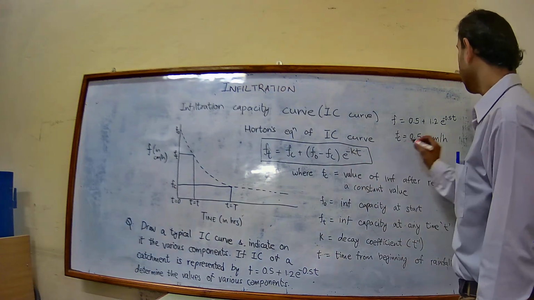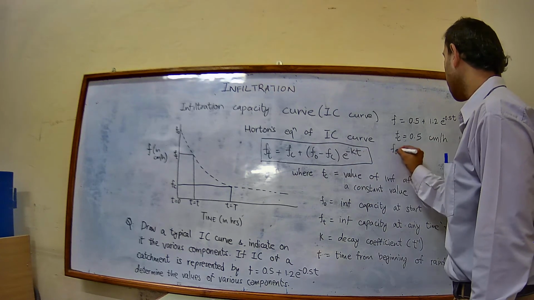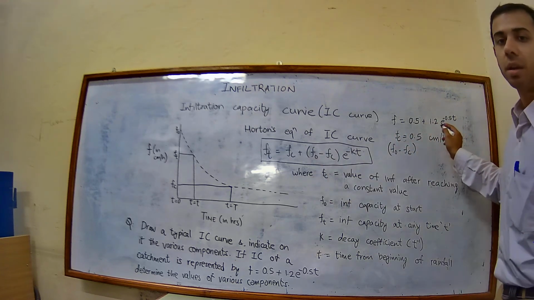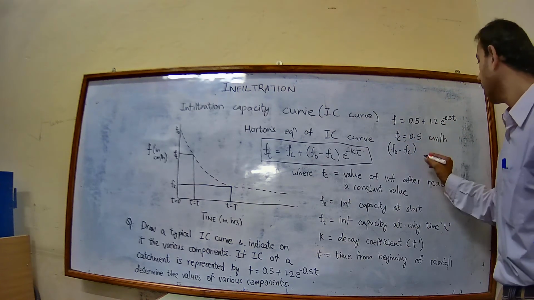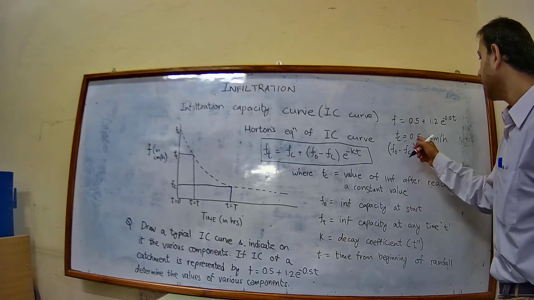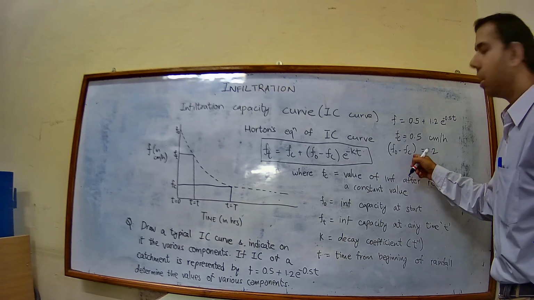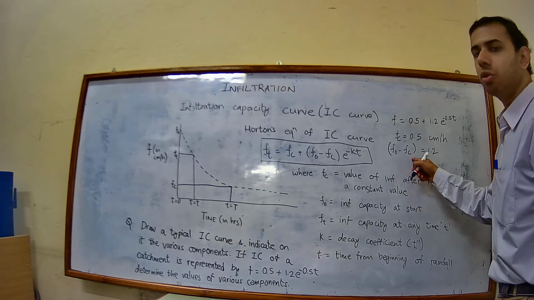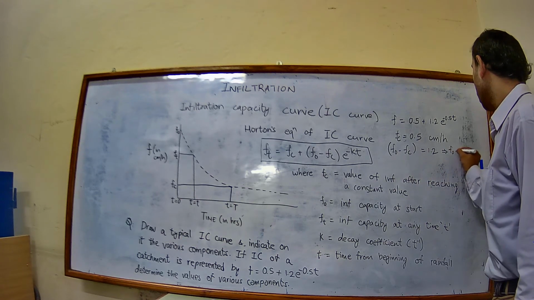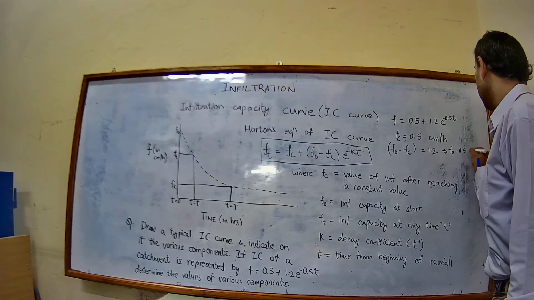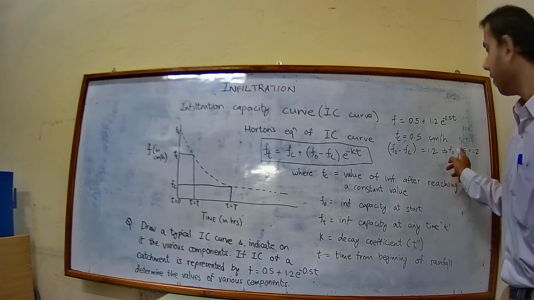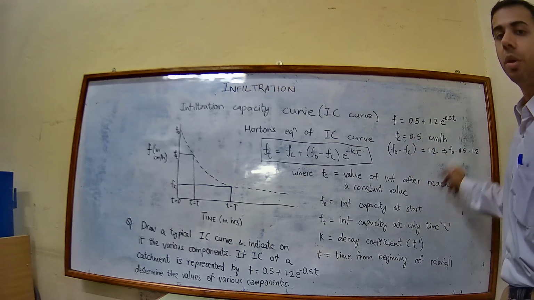Next, what is this? Fo minus Fc will be equal to 1.2. We got Fc as 0.5, so simply substituting the value of Fc equal to 0.5, we get Fo minus 0.5 is equal to 1.2.